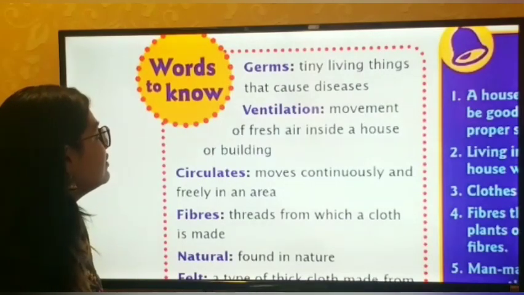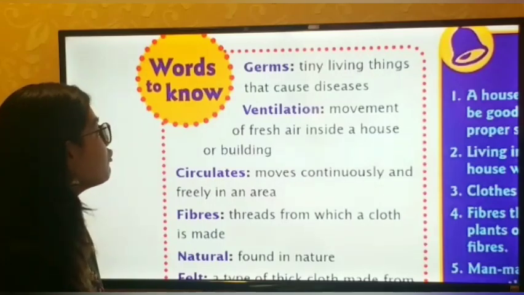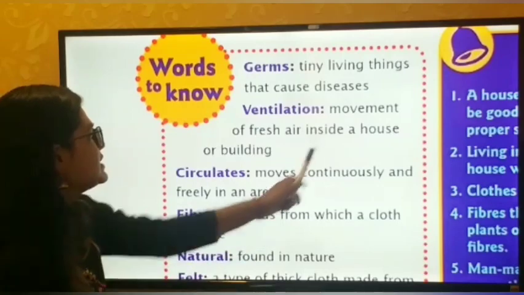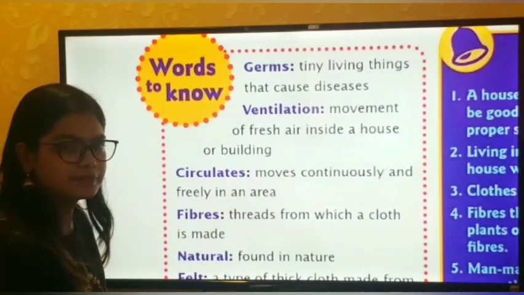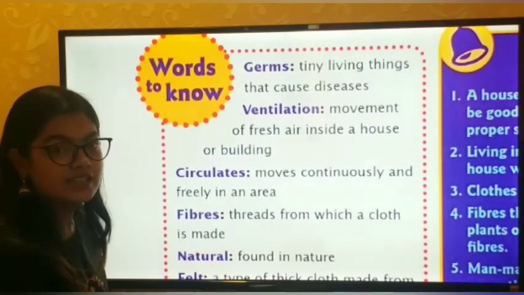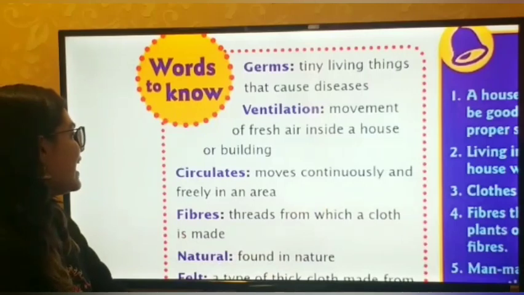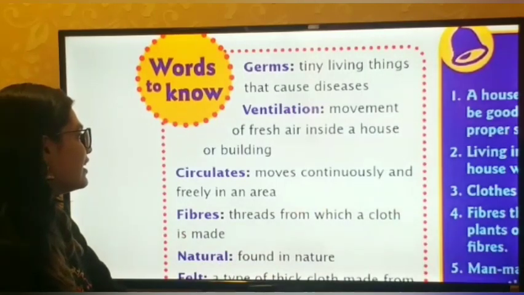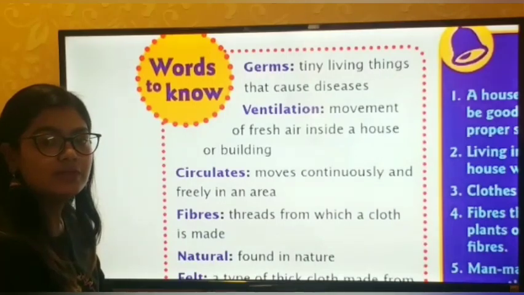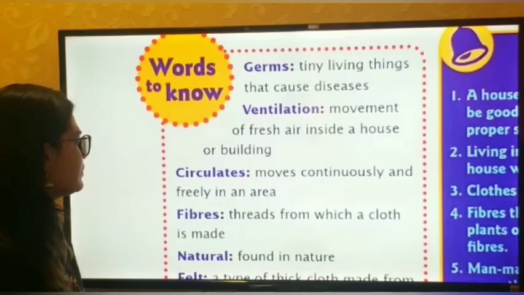Okay, what is the second word? Ventilation. Ventilation is movement of fresh air inside a house or a building. The third word is circulates, which means moves continuously and freely in an area. So they are talking of circulates, meaning circulation. Circulation of what? Air. Yes.